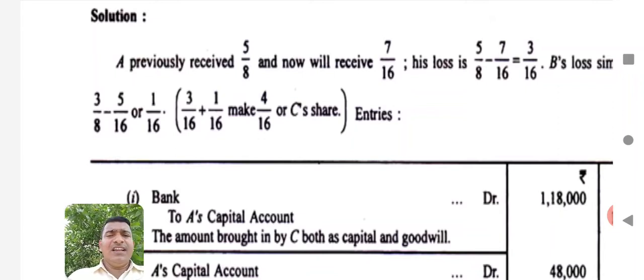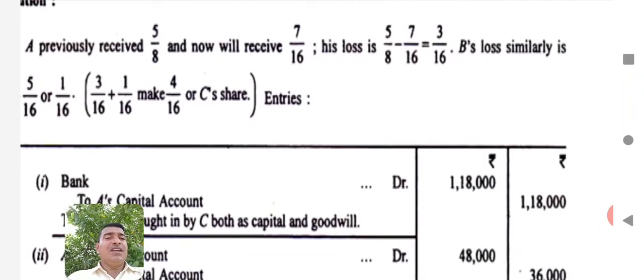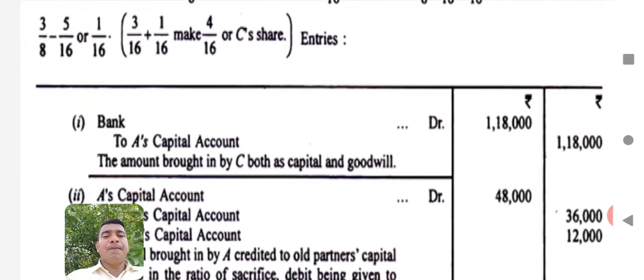So, the sharing ratio is given, so it is very easy for you to get these values. In the old share, he was getting 5 by 8, but now he is getting 7 by 16. So, his loss is 5 by 8 minus 7 by 16, which is equal to 3 by 16. Then B's loss, if you go for the same method of calculation, is 1 by 16. So 4 by 16 is actually the share given to C. By using this information, you have to pass the journal entries.